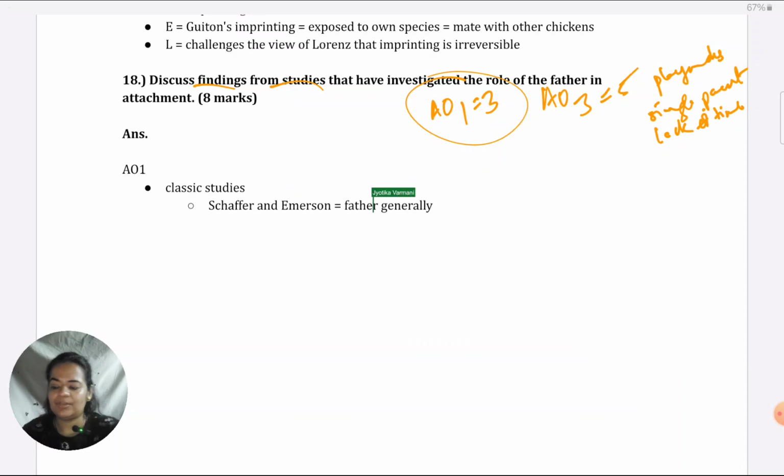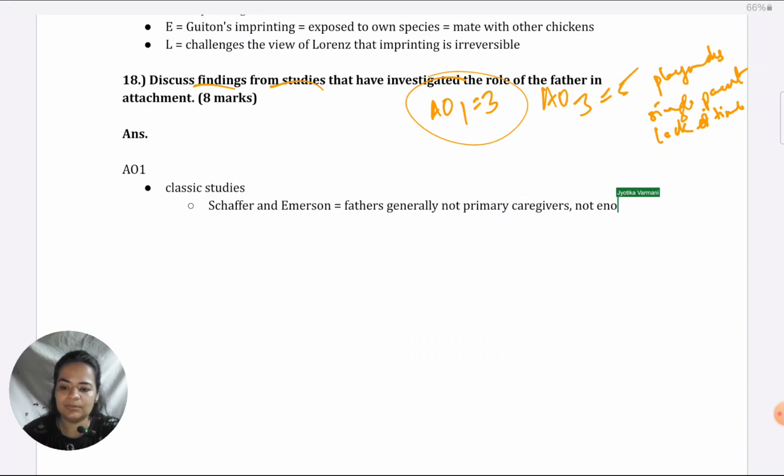So fathers were generally not primary caregivers, and this was because they do not give enough time to the caregiving responsibility. Some other studies supported this. Herman et al. had supported this. They had shown that fathers are less emotionally sensitive also, are not able to pick up social releasing cues from their babies. So besides lack of time, Herman et al. proposed that this is also one reason why fathers tend not to be the primary caregivers.